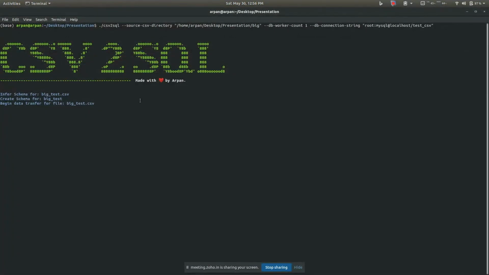So let us see how much time this takes to insert a 50 MB CSV. This CSV has about 3 lakh rows, so it will be inserting 3 lakh rows into the database with one database worker. We'll wait for a minute, and then I will insert the same file with 10 database workers, so we can get an idea of how much of a difference multiple processes and gen servers are making.